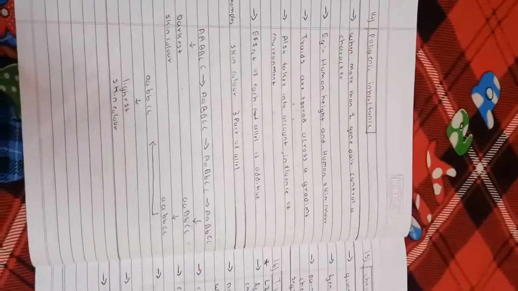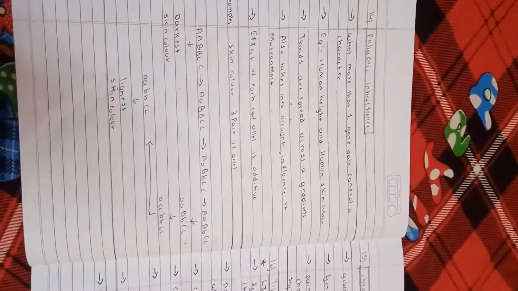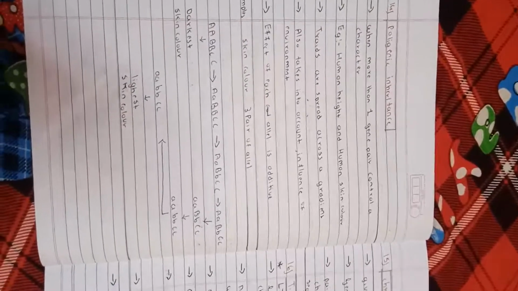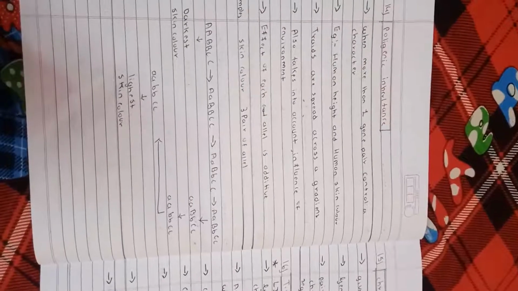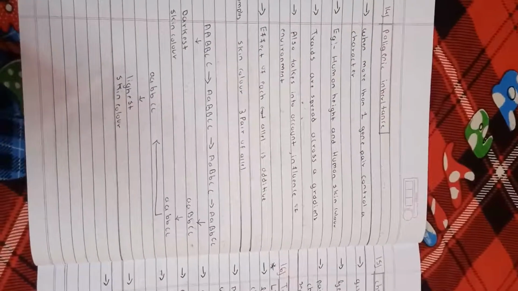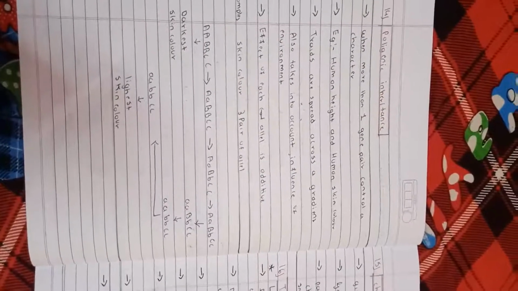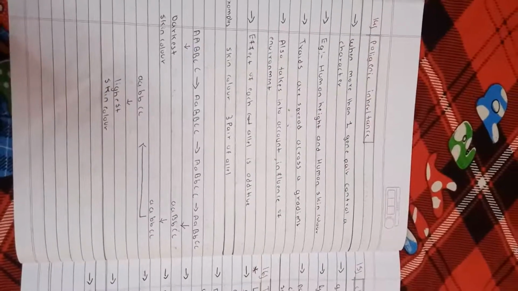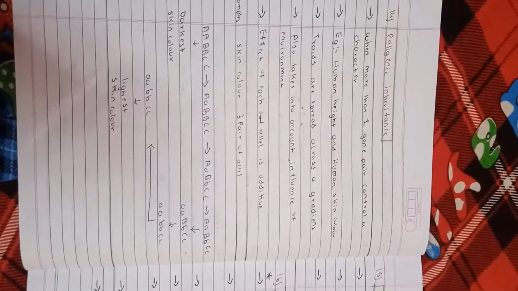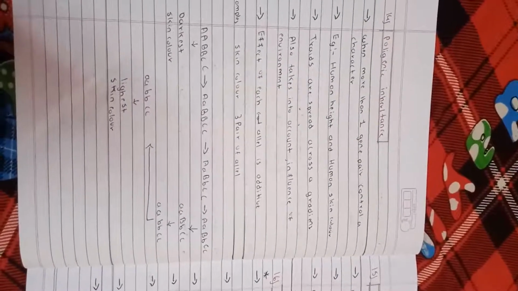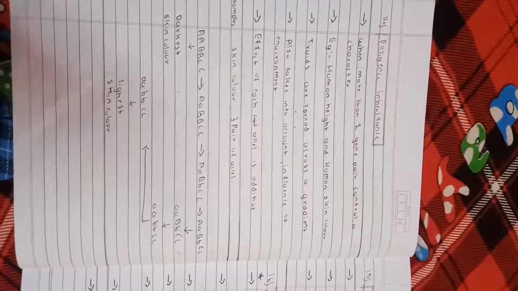For example, skin color: three pairs of alleles, capital A, capital A, capital B, capital B, capital C, capital C. Darkest skin color, the protein melanin. Capital A, small a. In single steps, we replace with the recessive character, and after we replace all the recessive characters, we get the lightest skin color: small a, small a, small b, small b, small c, small c.